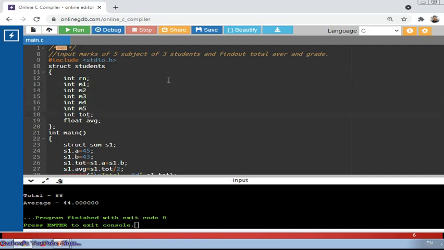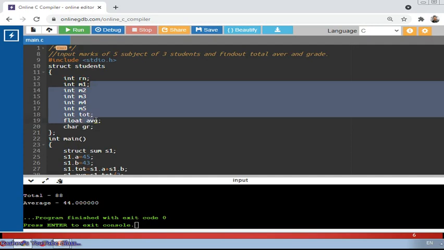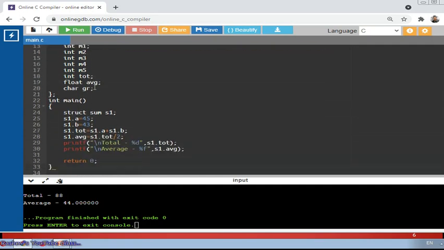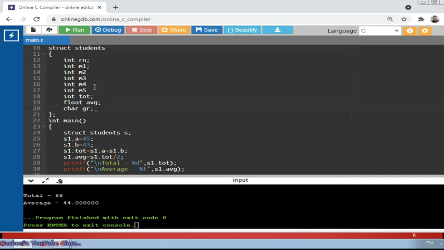So done. Then total I have taken, float average I have taken from before. Character grade, I am taking here a grade variable. So this is the structure I defined here. How many variables? 3, 4, 5, 6, 7, 8, 9. 9 variables I have taken in the structure students. Now I have to create the object of the structure. In this case the structure name is students, so struct students S is the object of the student structure.